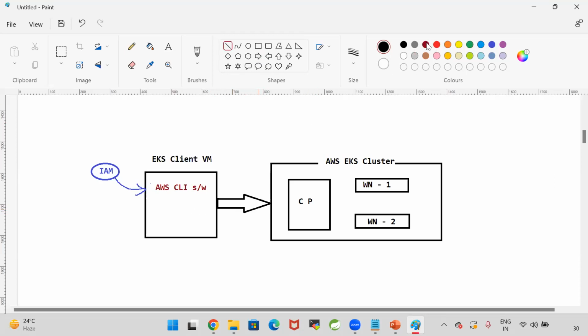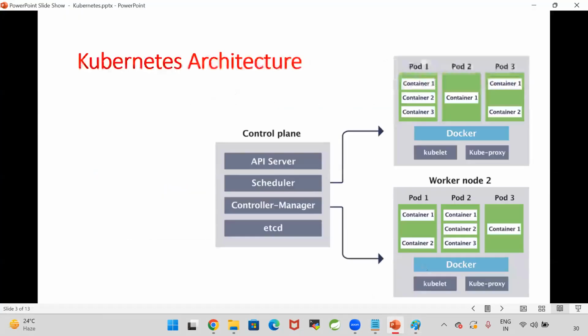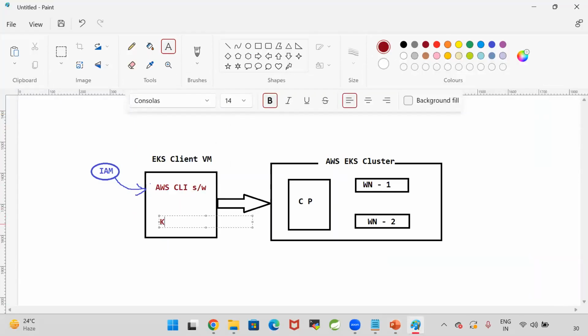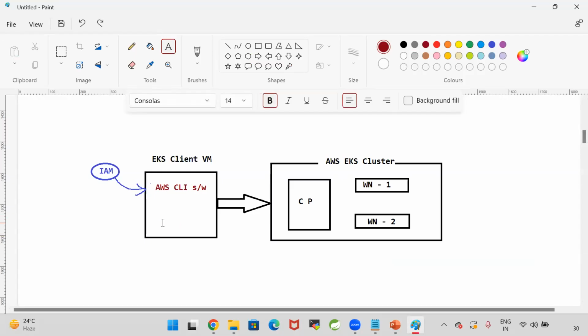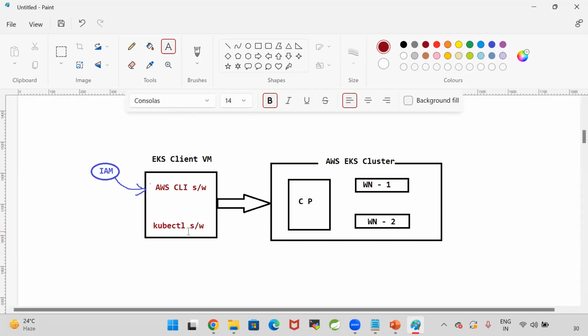In order to communicate with the cluster, we can go for either a web dashboard or the CLI. The cluster will be created, the control plane will be available, and the worker nodes will be available. How to communicate with the cluster? With the kubectl CLI. I will install the kubectl software in my client machine. So first I installed AWS CLI, which is used to create the cluster. Now to communicate with the cluster, I will go for kubectl.